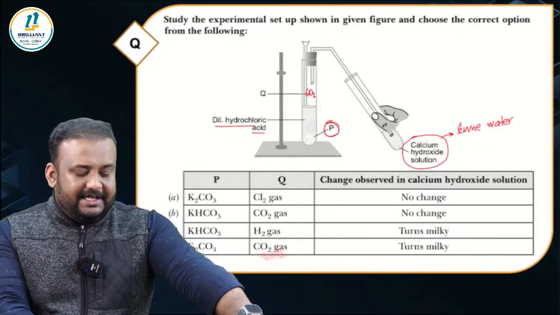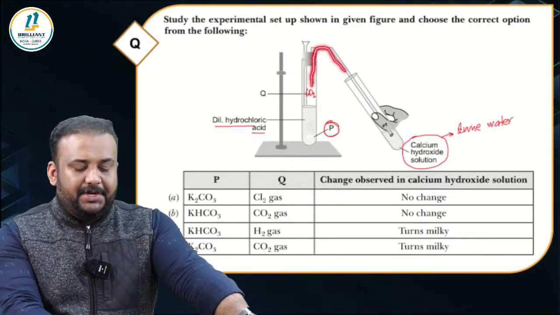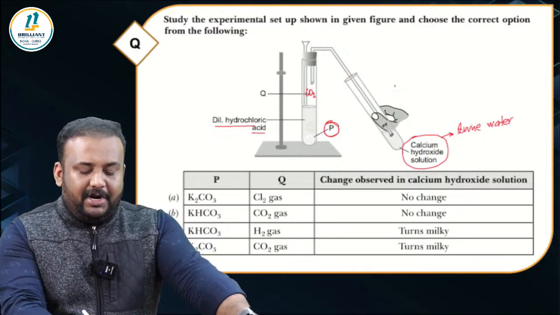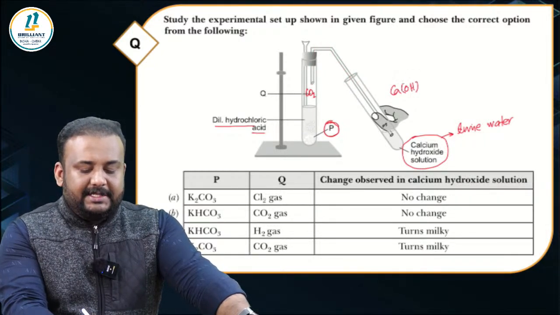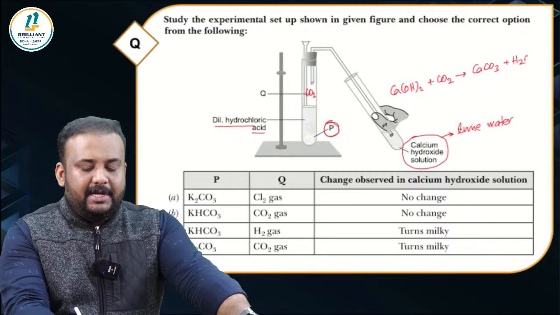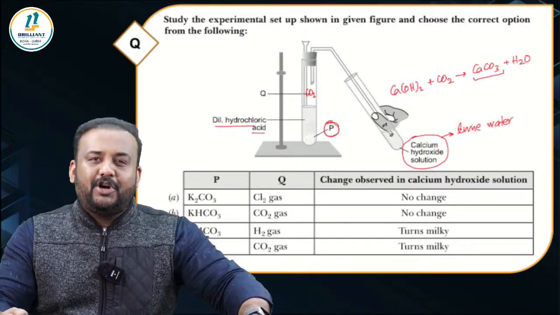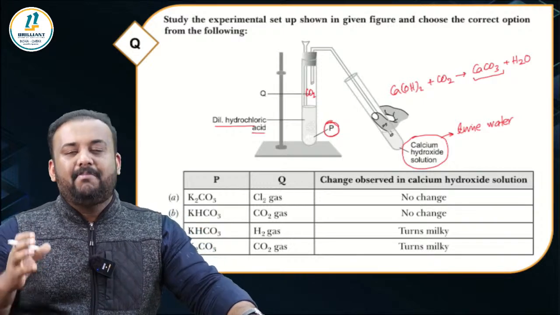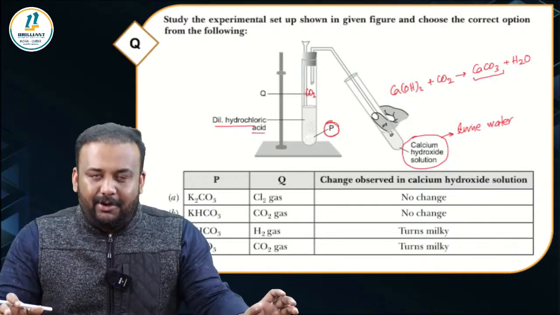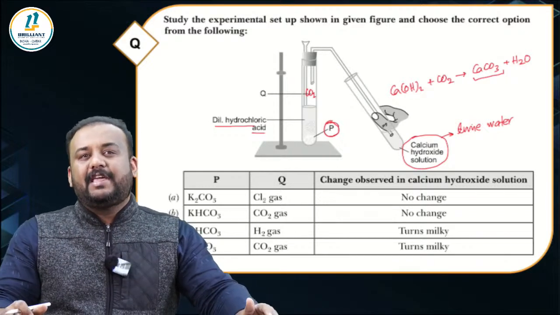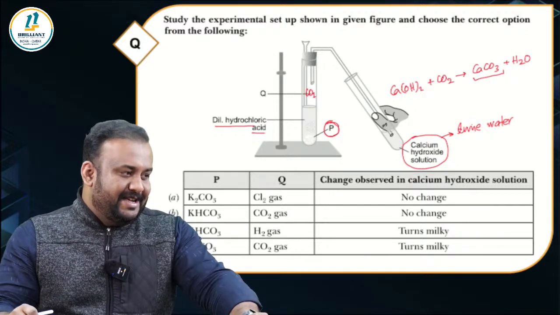Yes, that is true because this carbon dioxide gas, when it comes through this tube, is going to enter into lime water. And what will happen to lime water? We know that lime water is calcium hydroxide, and when carbon dioxide is passed into it, it will become calcium carbonate plus water. Calcium carbonate is not soluble in water, so it will impart a cloudy appearance or a milky white appearance to the solution, right? So if lime water turns milky, it's an indication that the gas passed is carbon dioxide.